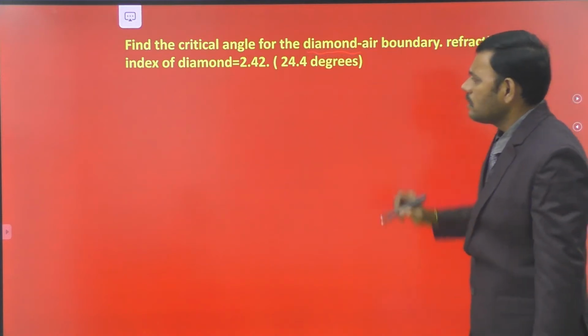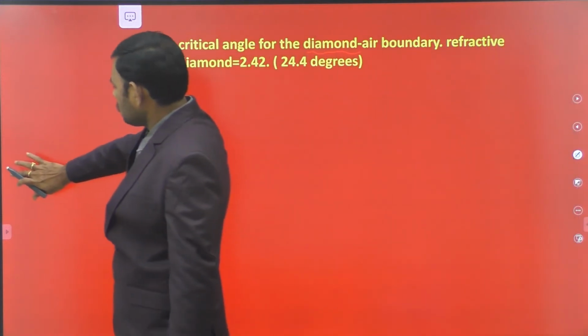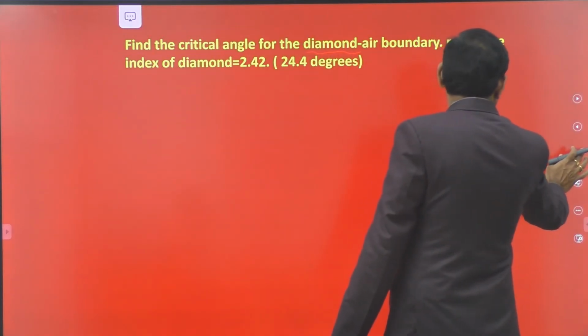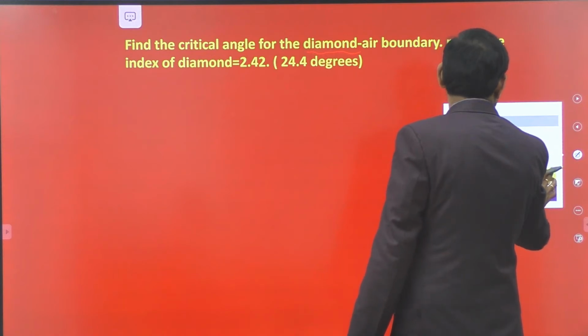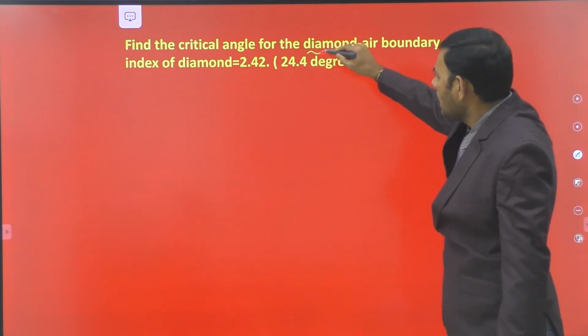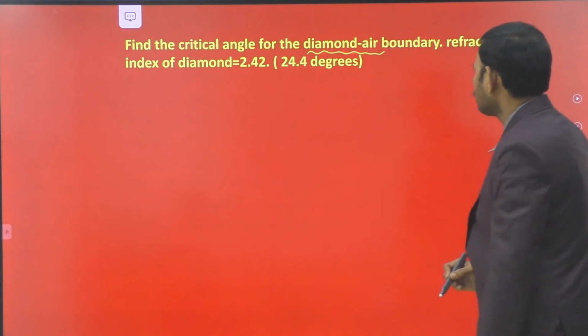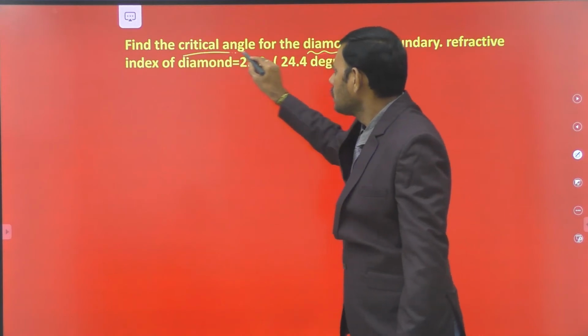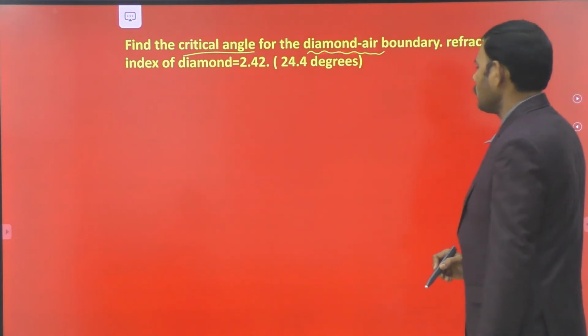Diamond is a very important object. Here we have to discuss the applications of total internal reflection, that we observe in the glitterance of the diamond. To know the glitterance of diamond, let us consider the object, that is diamond. We have to find the critical angle for the diamond air boundary.